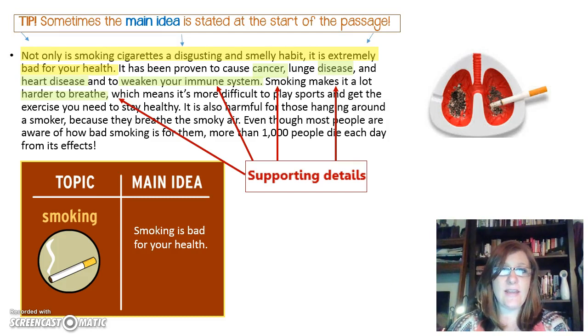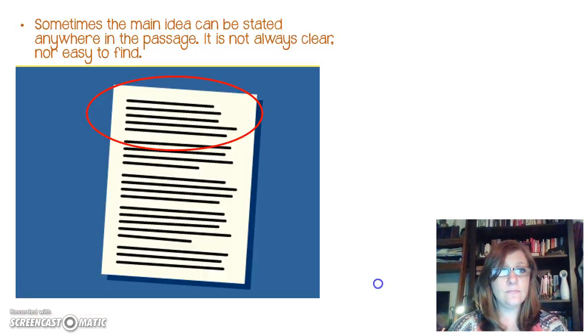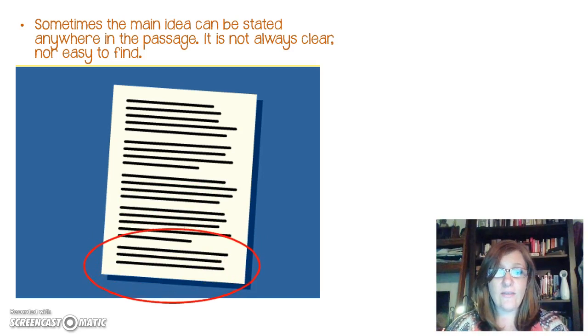Sometimes the main idea is stated at the start of a passage, so that's a great place to start whenever looking for the main idea. Sometimes the main idea can be stated anywhere in the passage. It's not always clear nor easy to find, so you have to look for the supporting details to help find out what the main idea is. So if it's not in the first paragraph, it could appear in the second paragraph or the third paragraph, even the fourth paragraph or the conclusion.